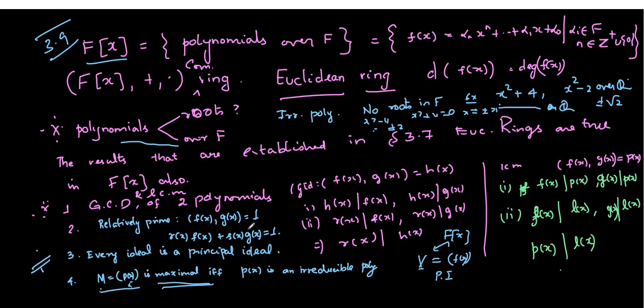On this GCD and LCM, they are similar to what you have seen in the case of integers, or even in Euclidean rings. The same thing you can have with polynomials. So in this video we had the corollary to the transitivity theorem, and then just an introduction to this collection of polynomials over F.